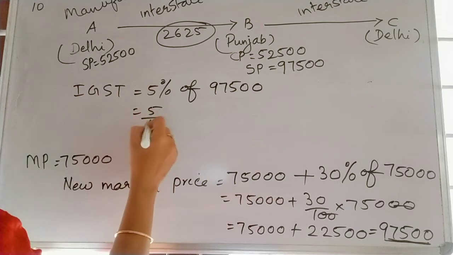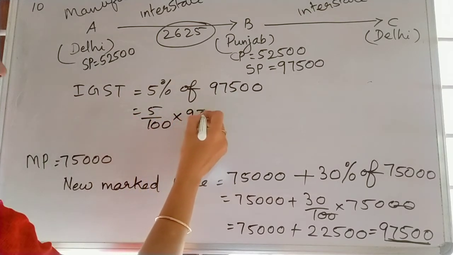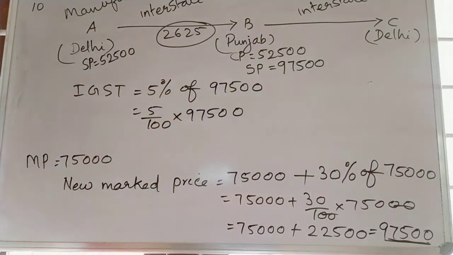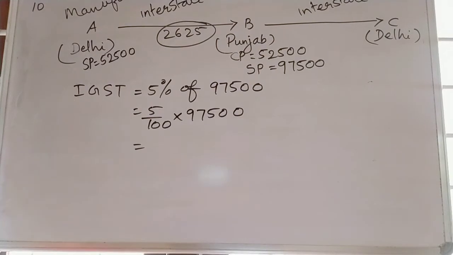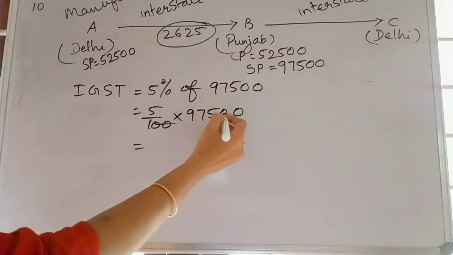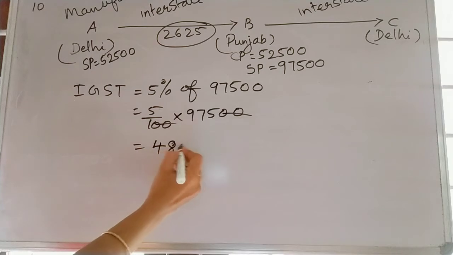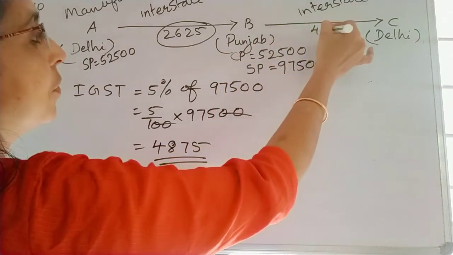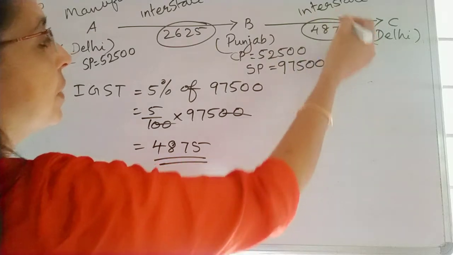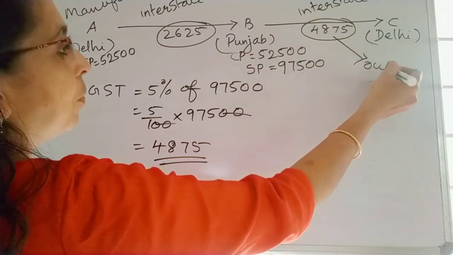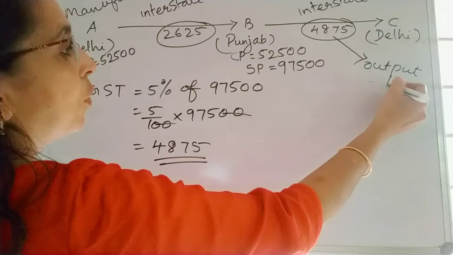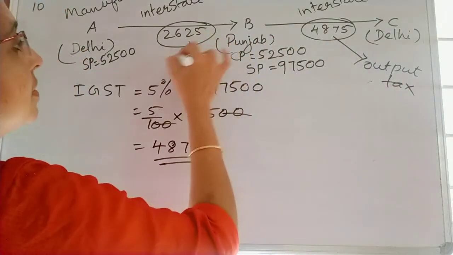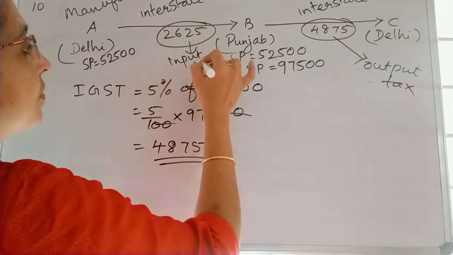That is 5 by 100 into 97,500. 0 cancel, 4875. So this GST is 4875. So this is the output GST, output tax, and this is the input tax.